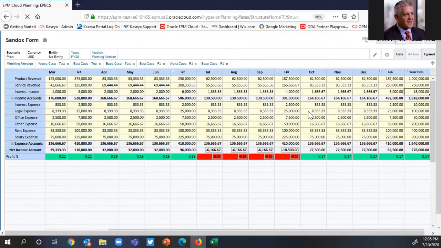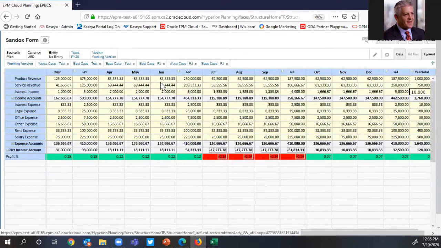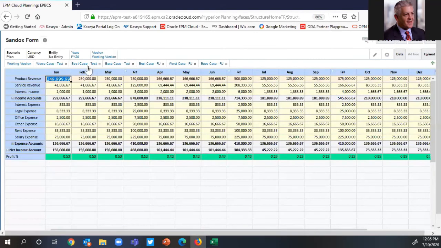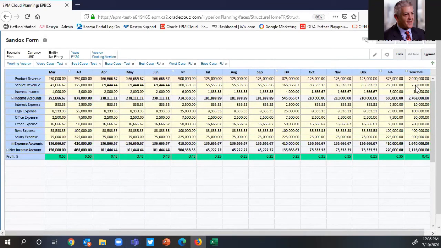How about I go ahead and save that? All right. So this is all going on while users are working within their sandbox. Obviously, you want to make sure that the planners who are working within their sandbox have the latest and greatest information. So if I click over here on best case for Mr. Schreck, you'll notice that the change in service revenue that was made at the source or working version has now been updated in his sandbox of $750,000.